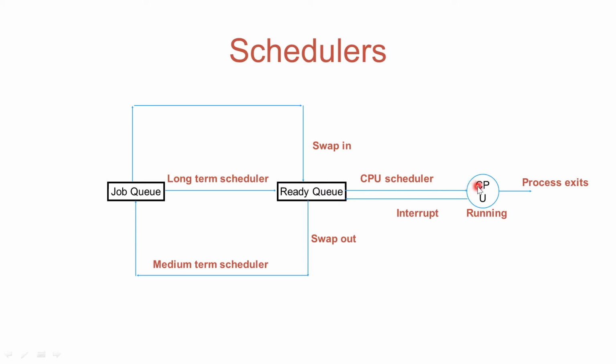So this is how all the 3 schedulers work: long-term scheduler, medium-term scheduler, and CPU scheduler. And it is clear from this diagram that the CPU scheduler is invoked much more frequently than the medium-term scheduler, and the long-term scheduler is invoked less frequently than the CPU scheduler.